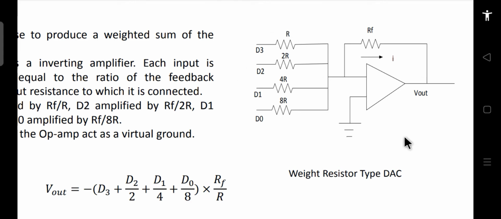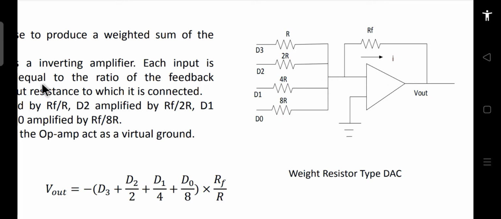So in this case you can see that we have taken the example of a weighted resistor type DAC, which has 4 bits on the input side, and this is nothing but an op-amp. You must have studied op-amps in your other courses. To make all types of DACs and ADCs, we always use some op-amp. If you don't know op-amps, revise from your analog course or try to study on your own. We use this op-amp here to perform certain operations.